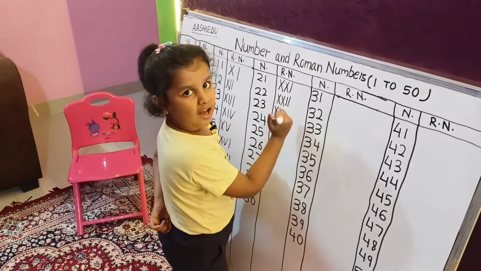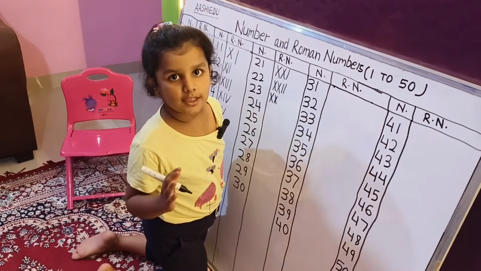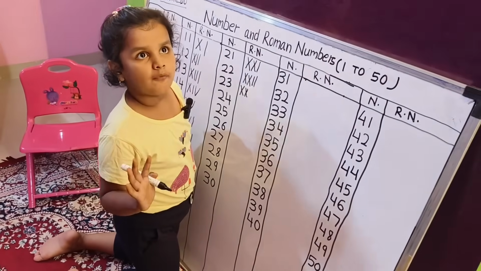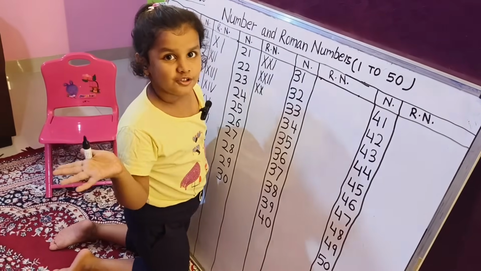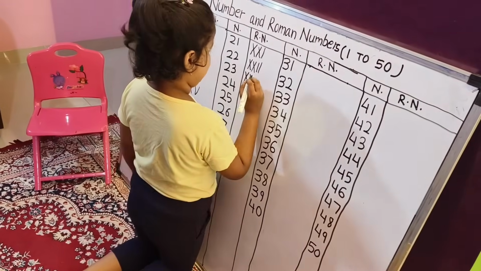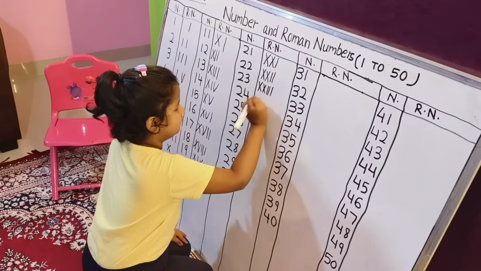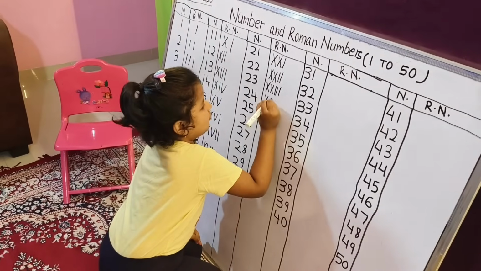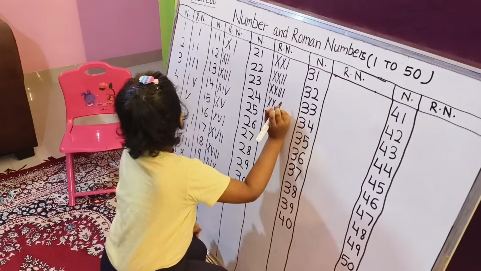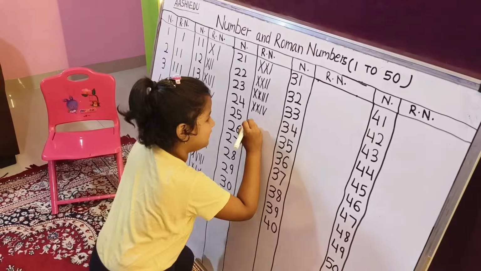Actually, somebody's birthday, so I do it very fast this time. Okay, now 23, double X, triple I. 24, double X, IV.